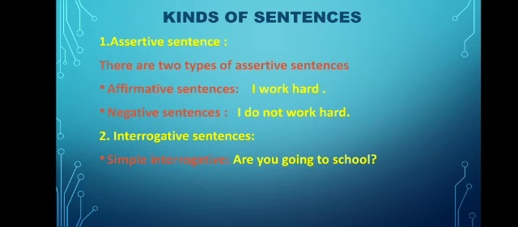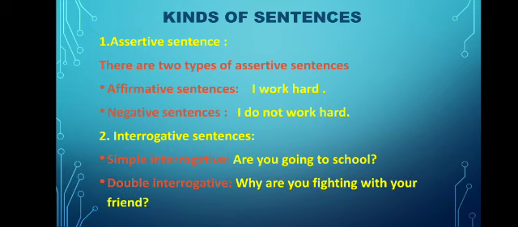In this sentence, the question begins with a helping verb. So the identification of a simple interrogative sentence is that it always begins with a helping verb. Second is the double interrogative sentence. For example, why are you fighting with your friend? Double interrogative sentences always begin with a question word.